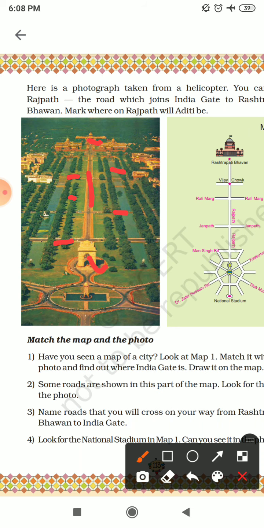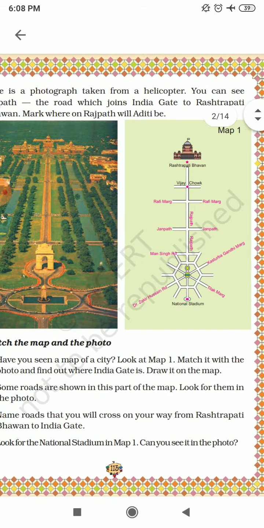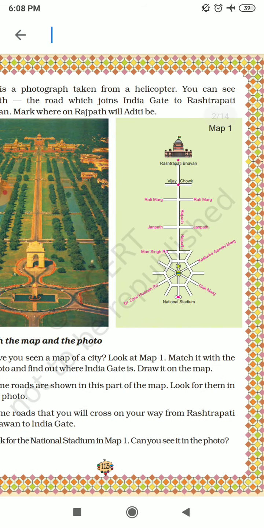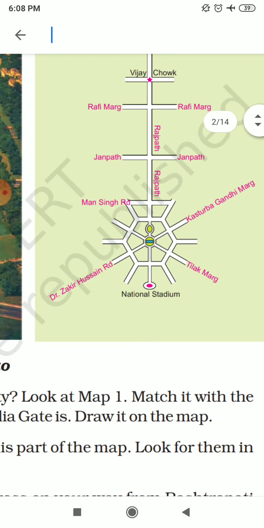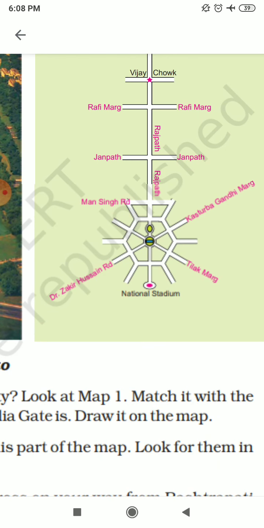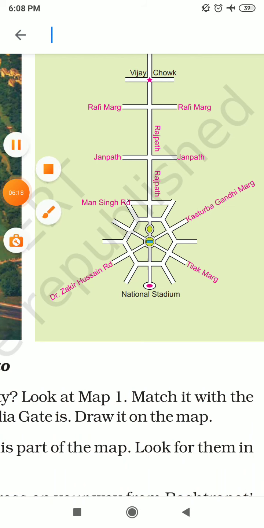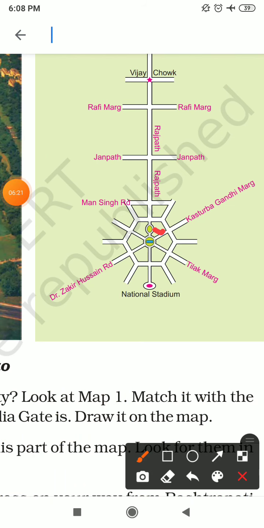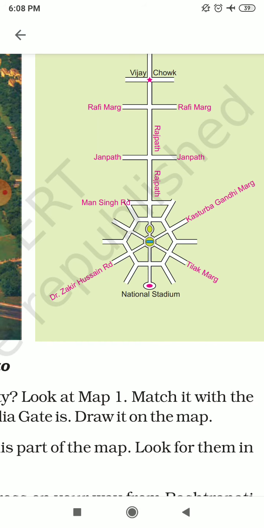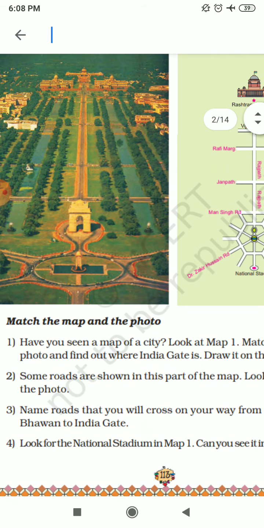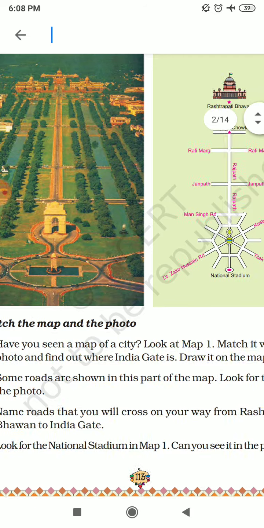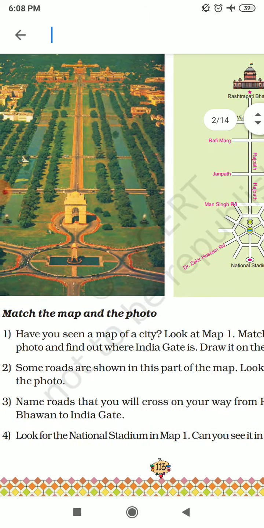Now in this picture we will show the India Gate. Now see, here is India Gate. Here is India Gate. Now see again, here is India Gate. In the second question, some roads are shown in this part of the map. Look for them in the photo.